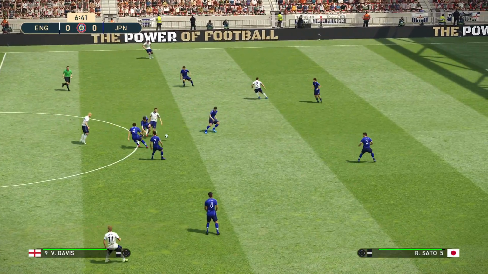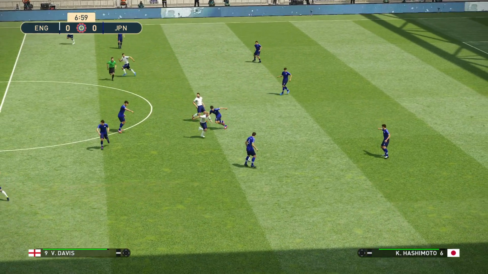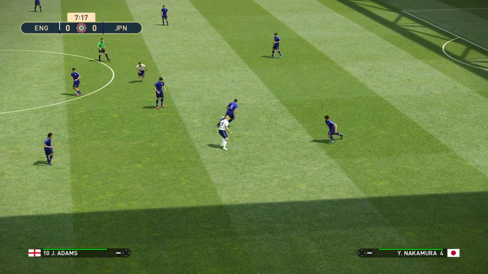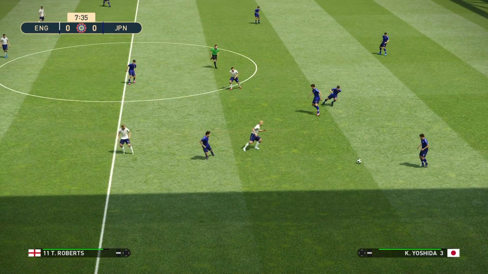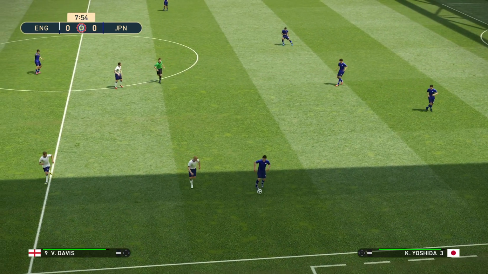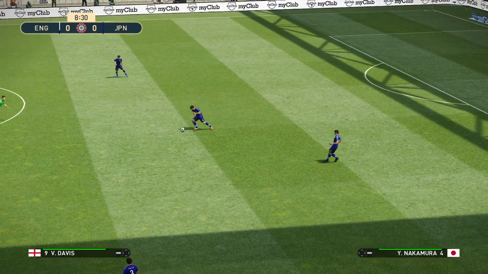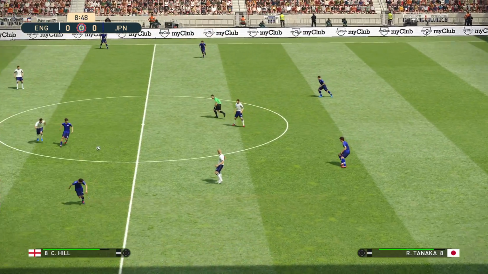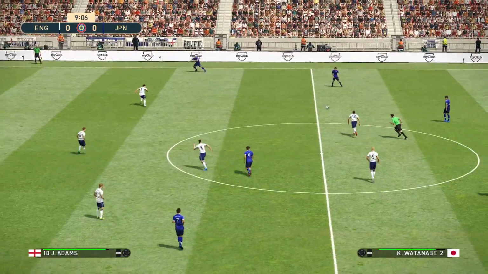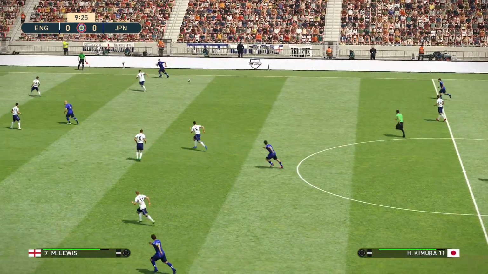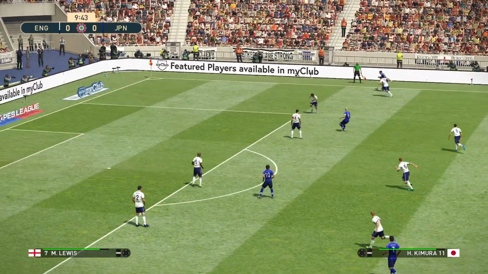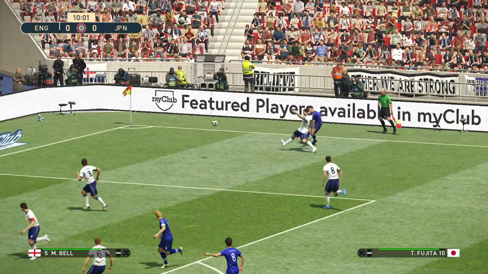They've had a dreadful run. They've had 5 games without a win. And for England, well, they've had 4 games without a loss. So England with 2 wins and 2 draws in the last 4 games. They're in good form. They've been moving up the table a bit. It's not been a brilliant season for England, but it's been much worse for Japan.